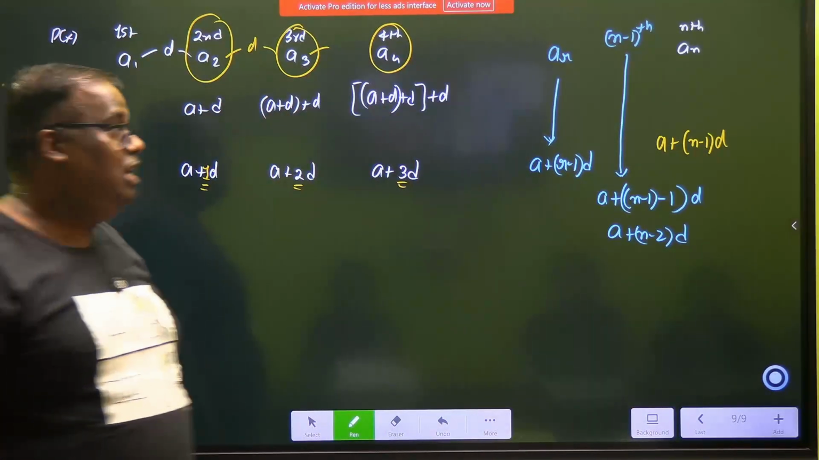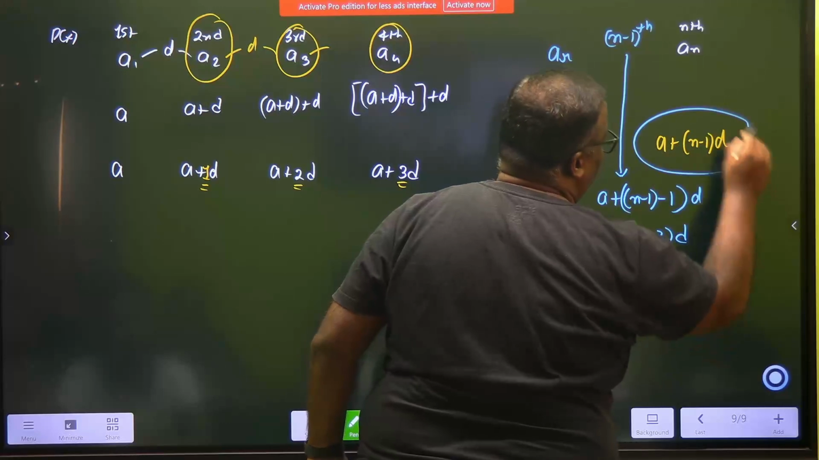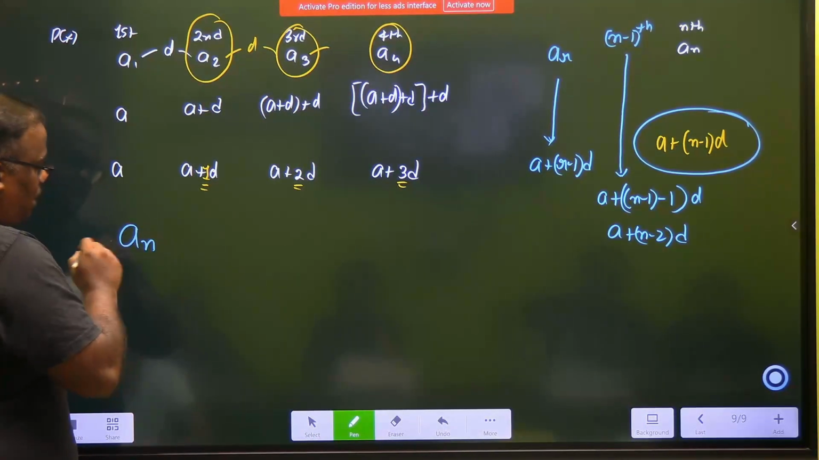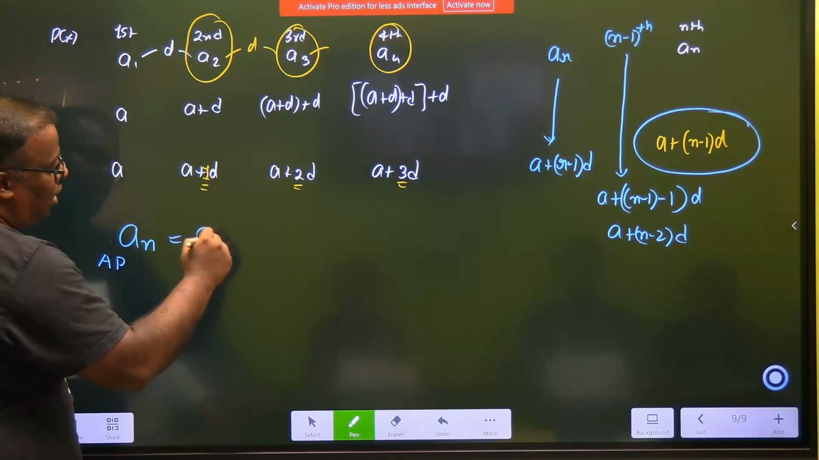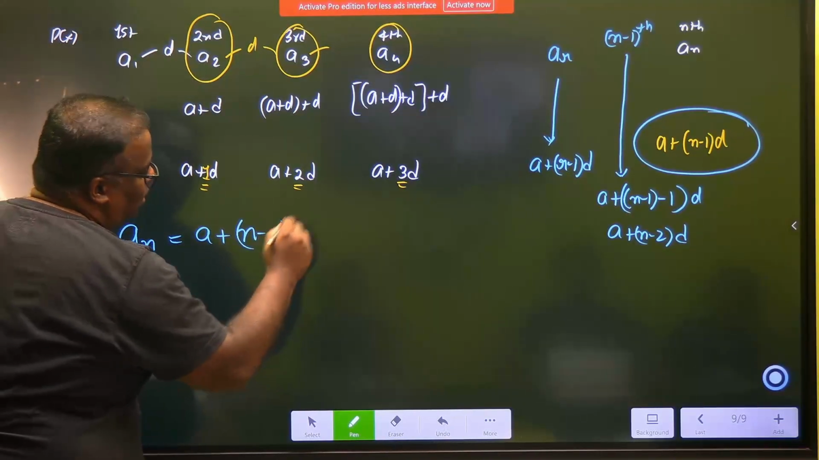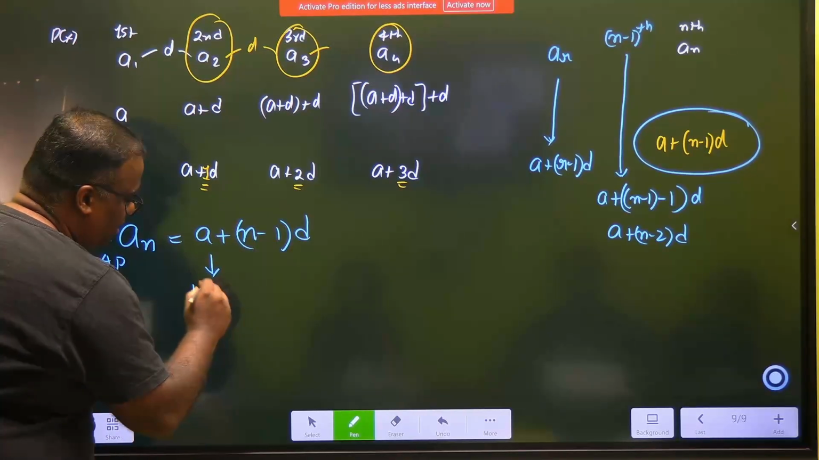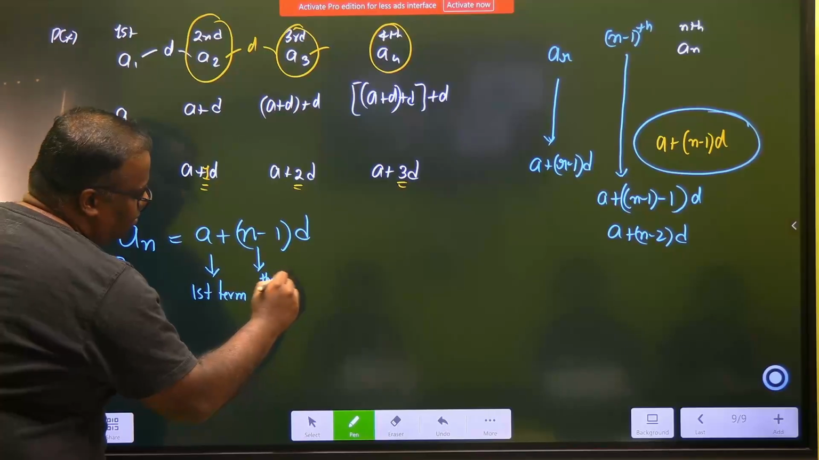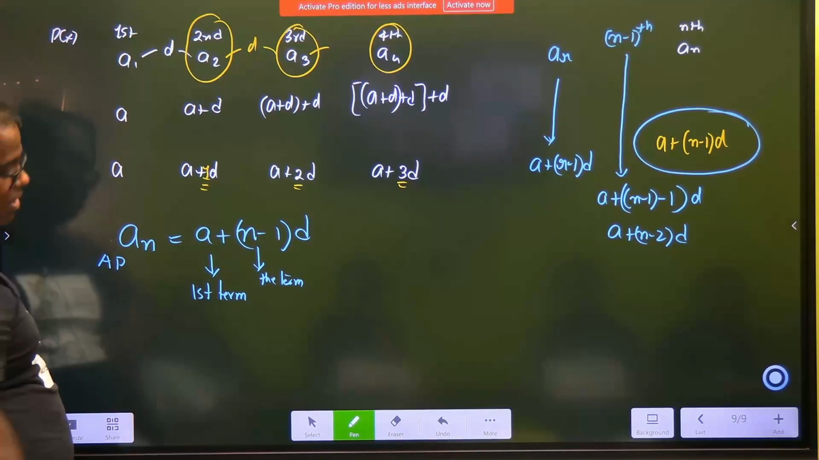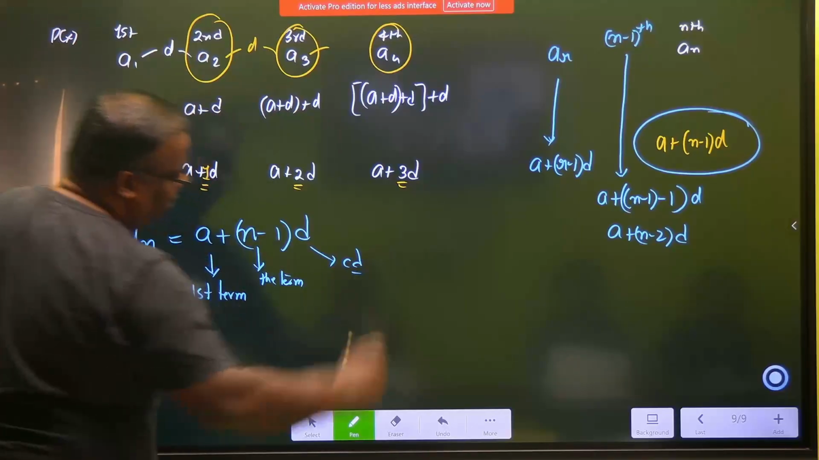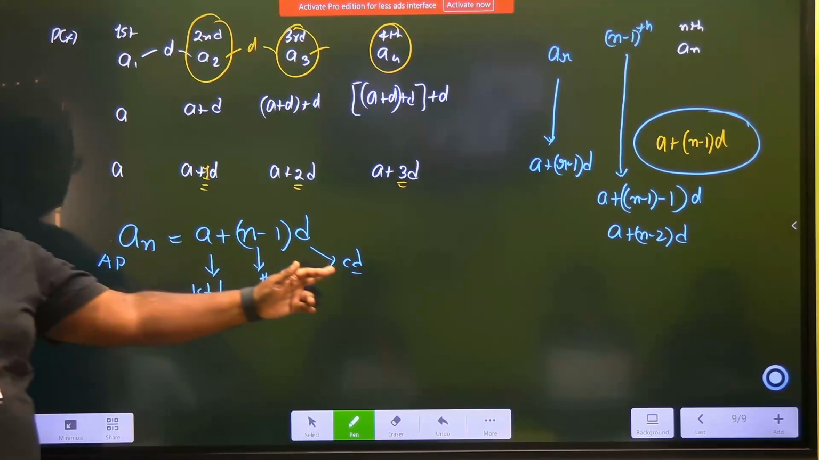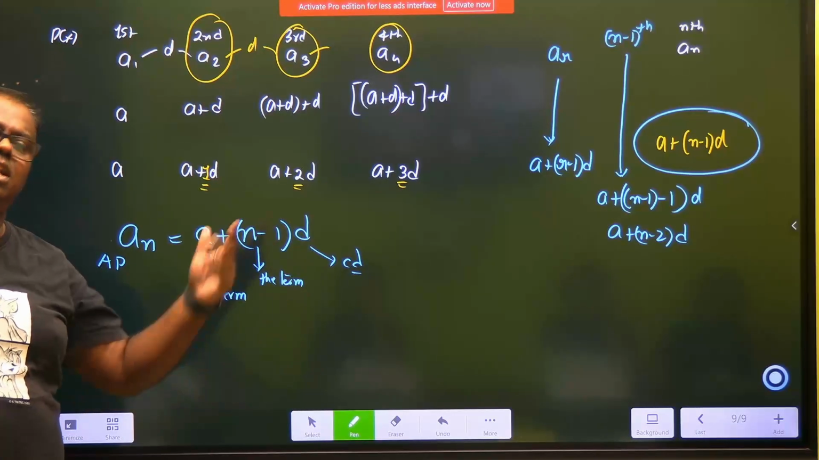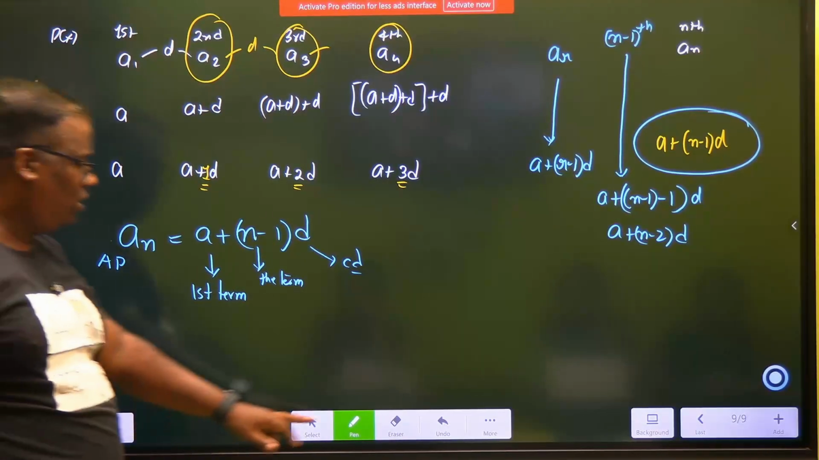Did you understand? You discovered a very nice thing, which is known as the nth term of an AP. The nth term of an AP is given by the formula A plus n minus 1 into D, where A is my first term, n is the term which you want to find out, and D is my common difference. So if you know the common difference and the first term, you can calculate any nth term. Maybe you are not realizing what great thing you discovered.